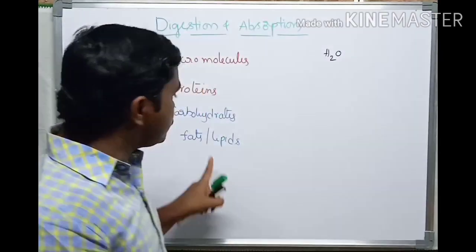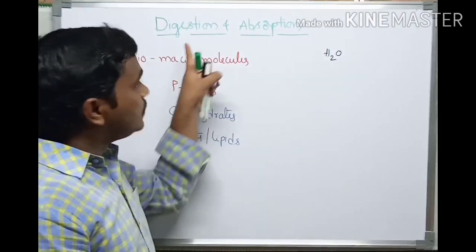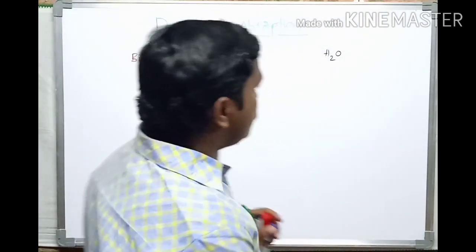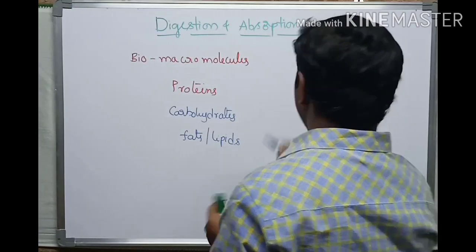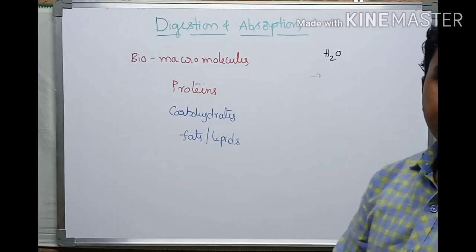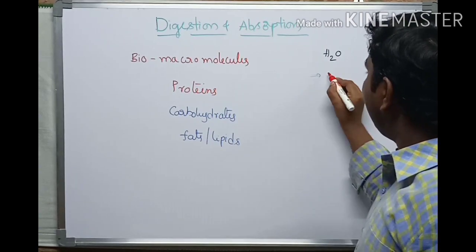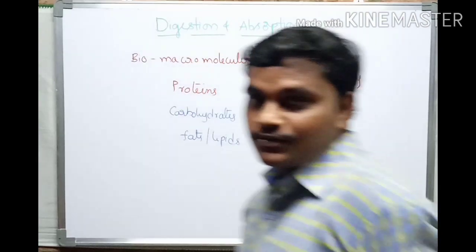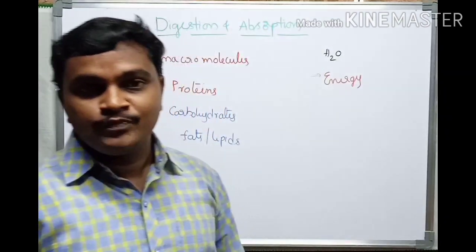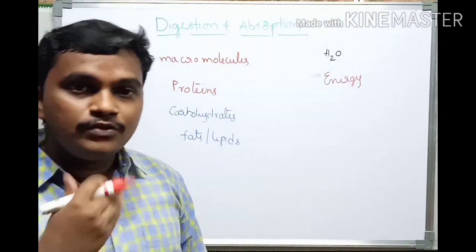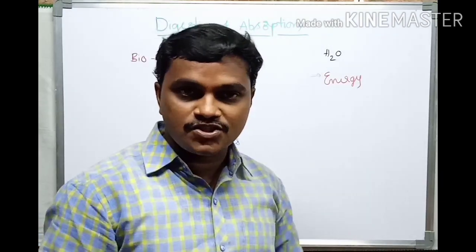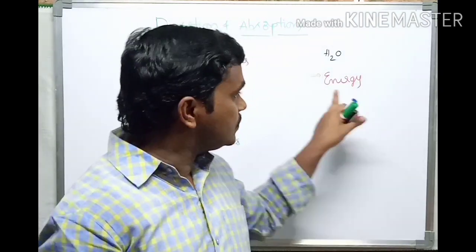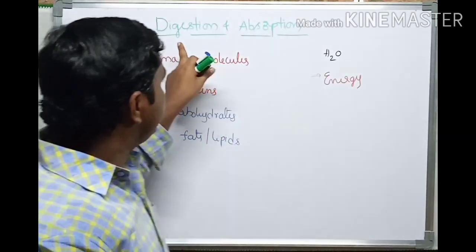Before going to simple forms, we will discuss the purpose of the digestive system. The purpose of the digestive system is providing energy to our body. Whatever food we take is converted into absorbable forms. That absorbable food is oxidized by the respiratory system, and ultimately we get energy. Energy is provided by the digestive system.